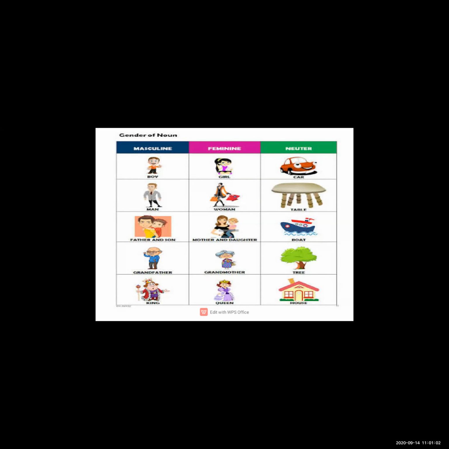Now see some more examples here. Actor is male gender and actress is female gender. Now the next one, author.